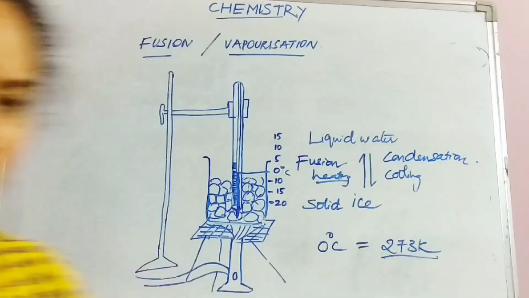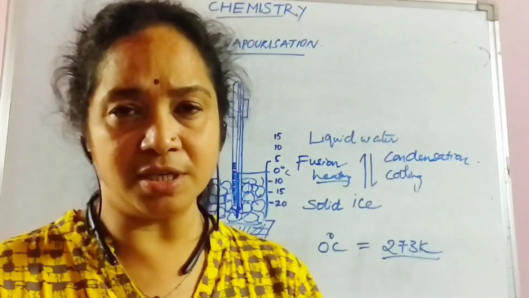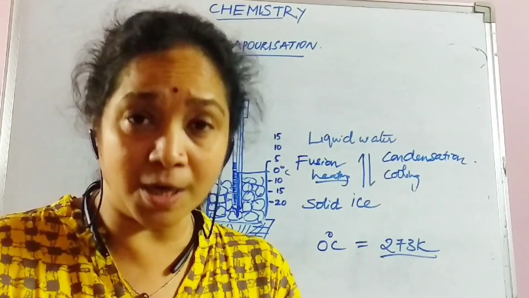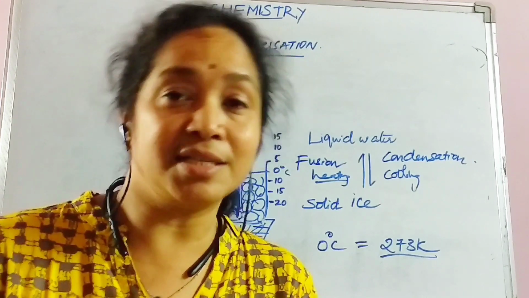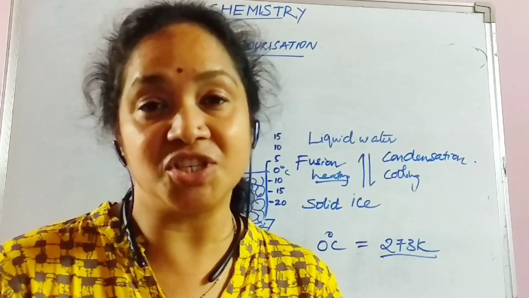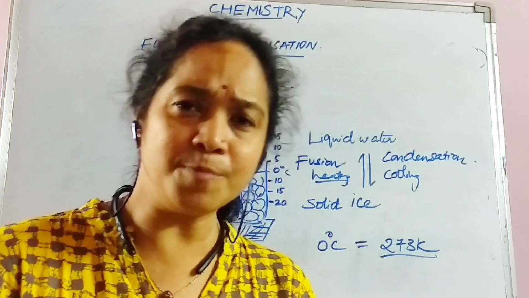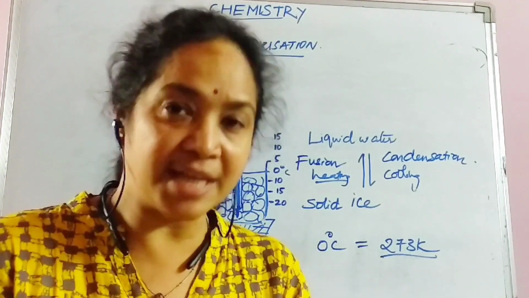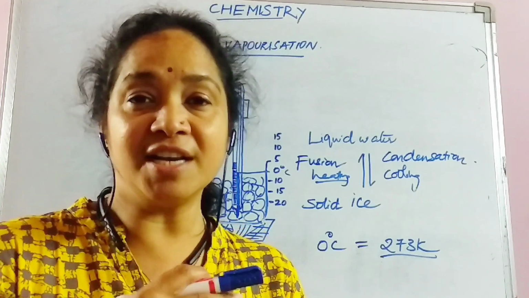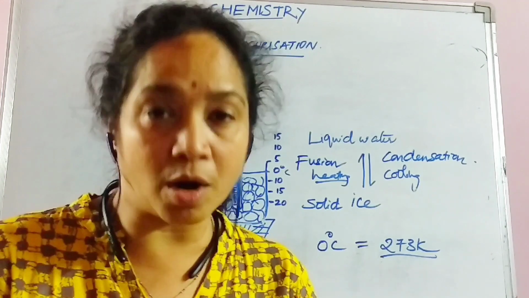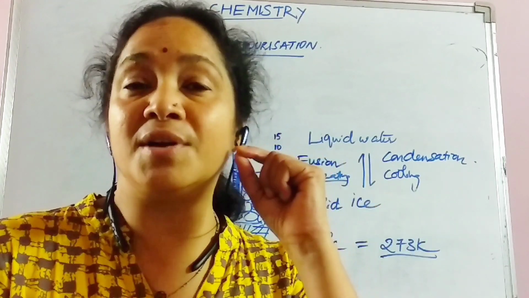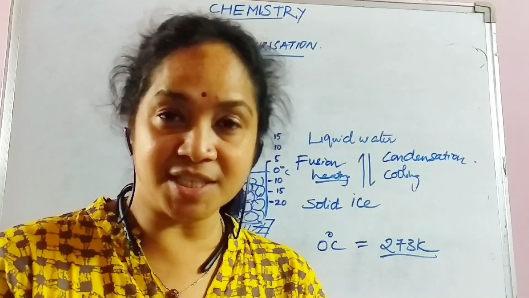And in the same way, if you go with vaporization, the same process takes place. But here, the water boils at 100 degrees centigrade or 373 Kelvin. Again the same procedure: when the water is undergoing vaporization or boiling, being converted into water vapor, the mercury level remains constant at 100 degrees centigrade.